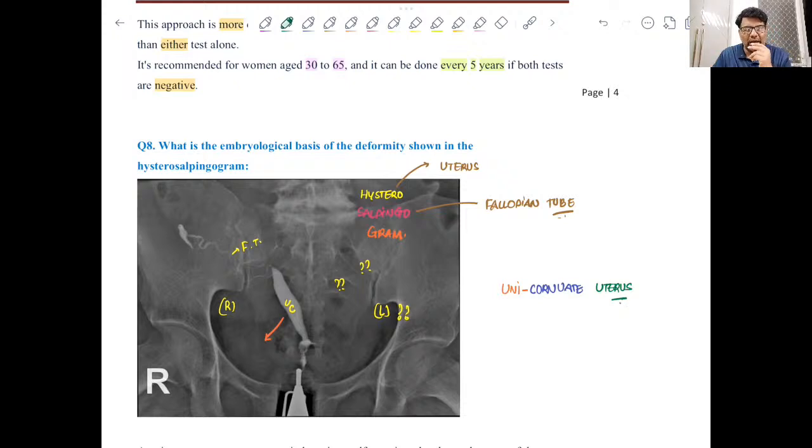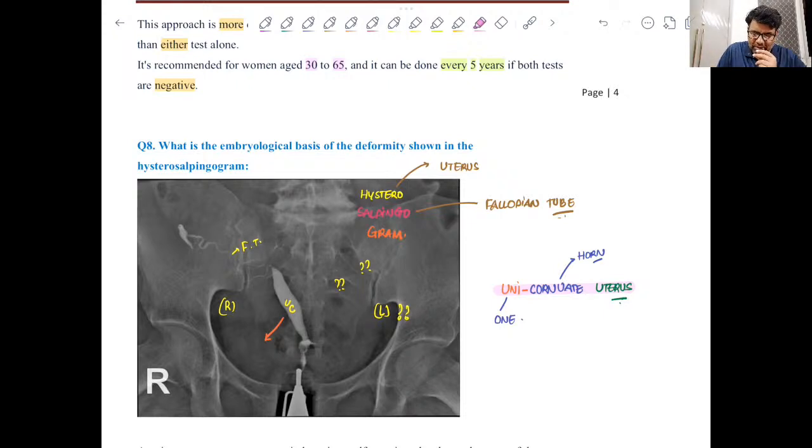We can see only one half of the uterine cavity and the fallopian tube, right? So this is unicornuate uterus. Cornua means horn, and uni is of course one. So we can see only one side, and that is the right side here. Now this is the condition which we can diagnose from the given hysterosalpingogram.